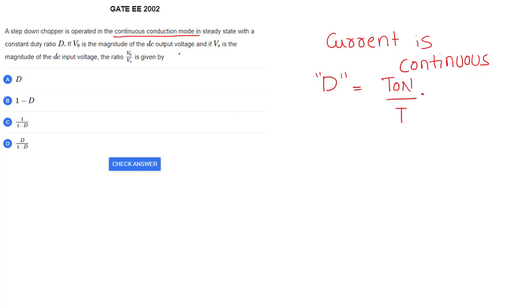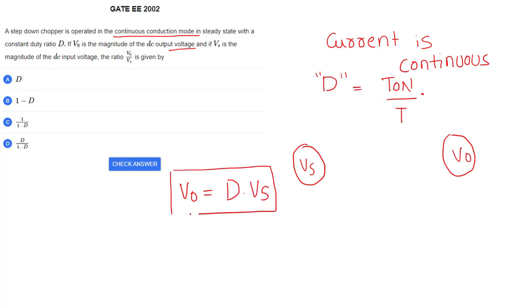If V0 is the magnitude of the DC output voltage at the load end, and at the supply side it is Vs, what is the relation? In a step down chopper, we know the relation between output voltage and input voltage is V0 equals duty cycle times Vs. So V0 by Vs is equal to D. So what is the option? That is A. It's a simple answer.